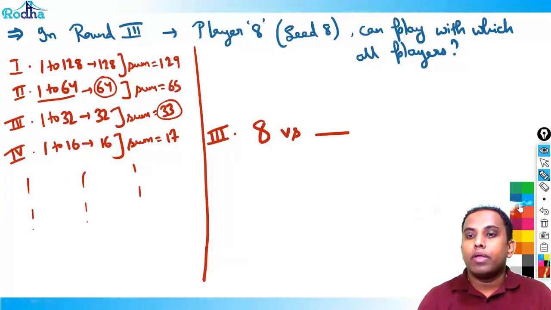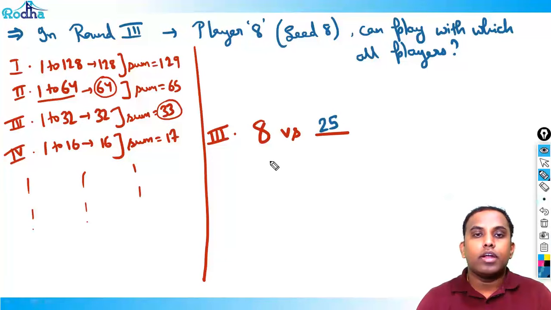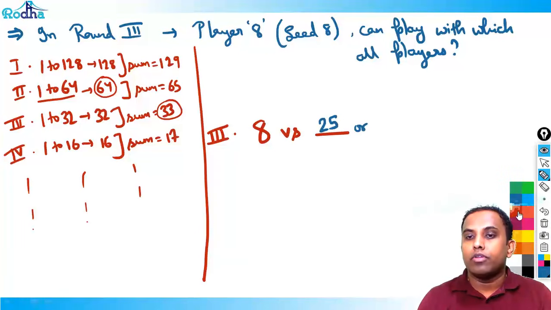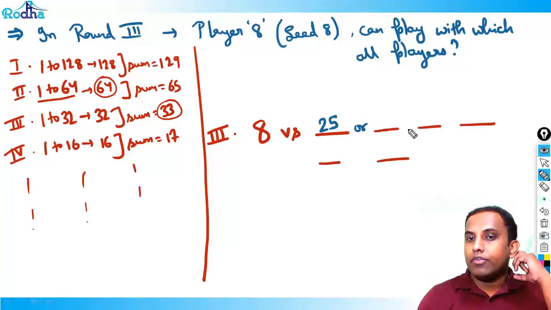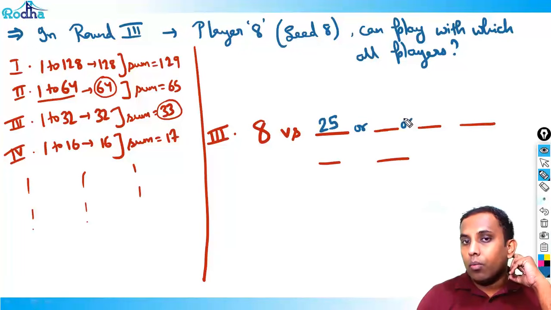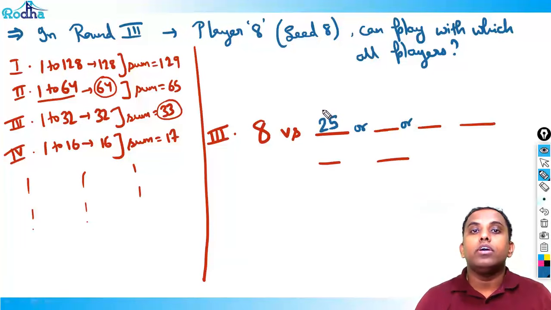So it should be 8 versus 25. Obviously, right? So 8 versus 25, and what are all the possibilities, we'll see. Okay, so 8 versus 25. Now, 25 will reach here if there is no upset.